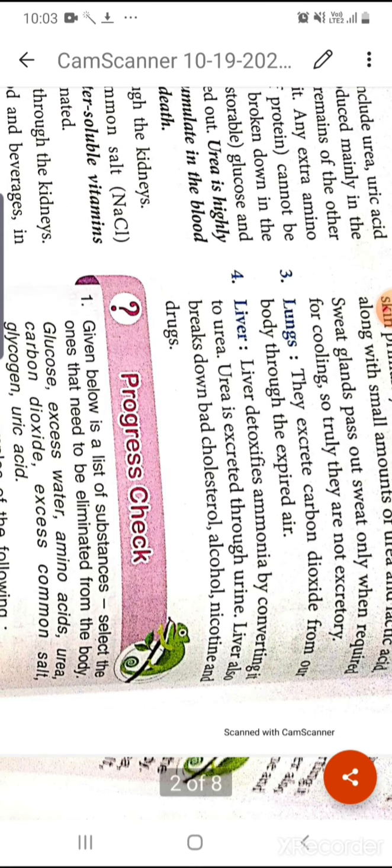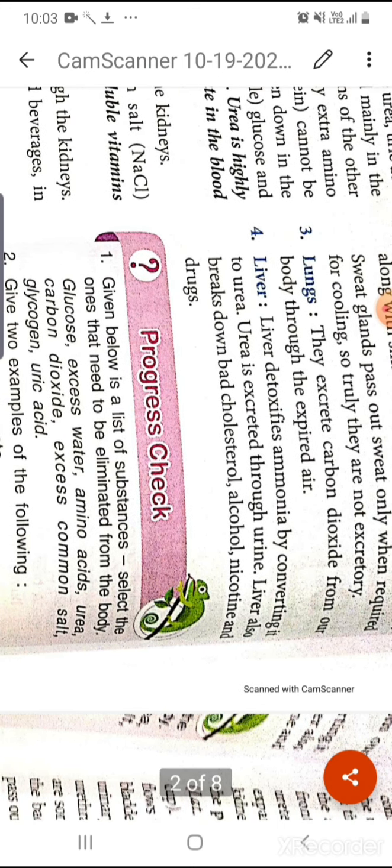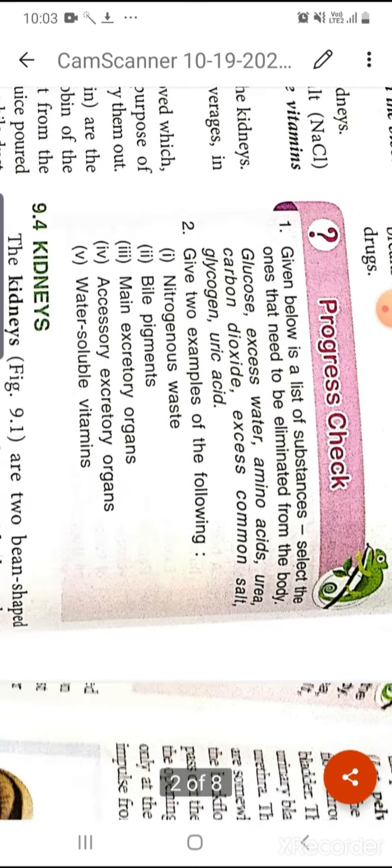Next are the lungs. Through the lungs, carbon dioxide is eliminated. And the liver detoxifies ammonia by converting it into urea. Now urea is excreted through the urine.